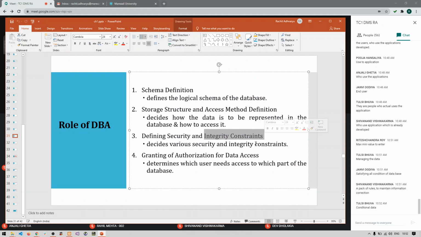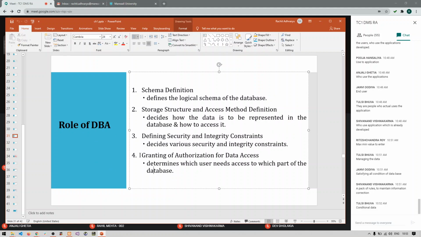These are the conditions that we need to impose on a particular data. That part is also managed by the database administrator, the DBA. So defining security as well as integrity constraints.